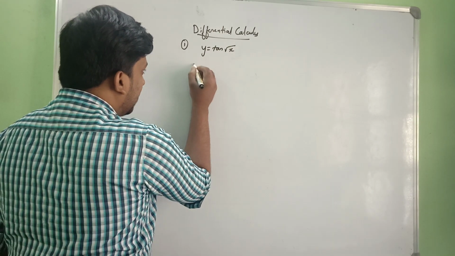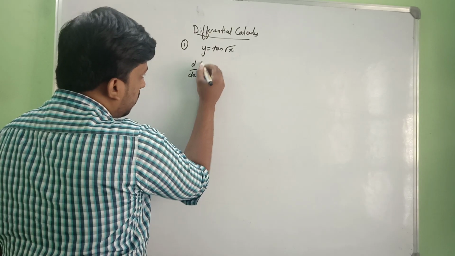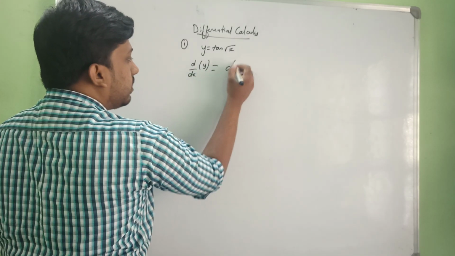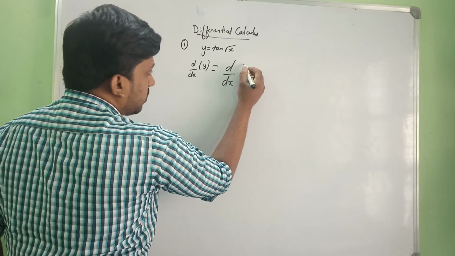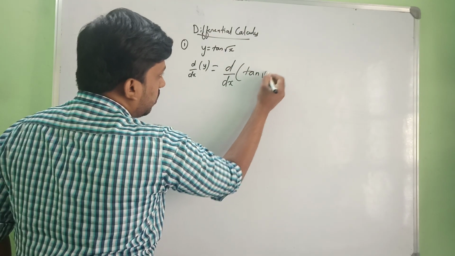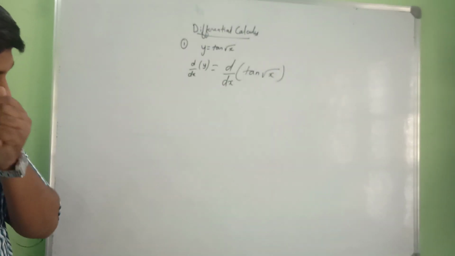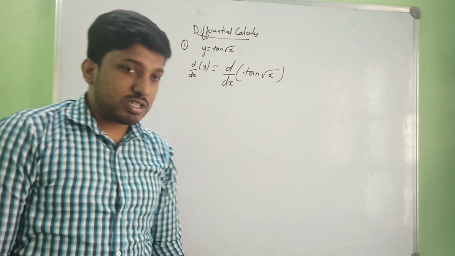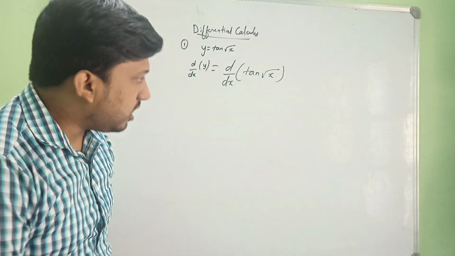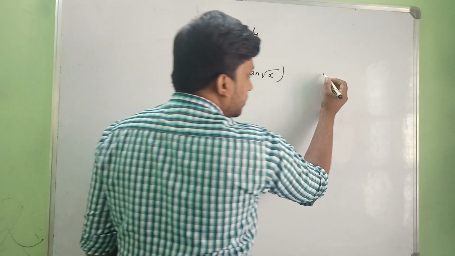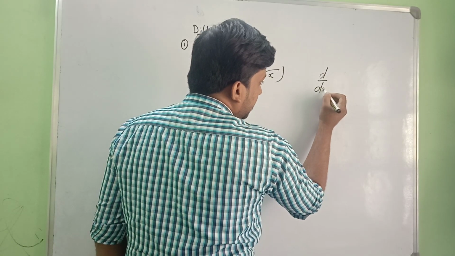We have d/dx of y, the derivative of y, that is nothing but d/dx of tan root x, right? Okay. So here we are going to use the chain rule. It is just 1 mark. Chain rule. How do we use the chain rule? First we should know what the derivative of tan x is.